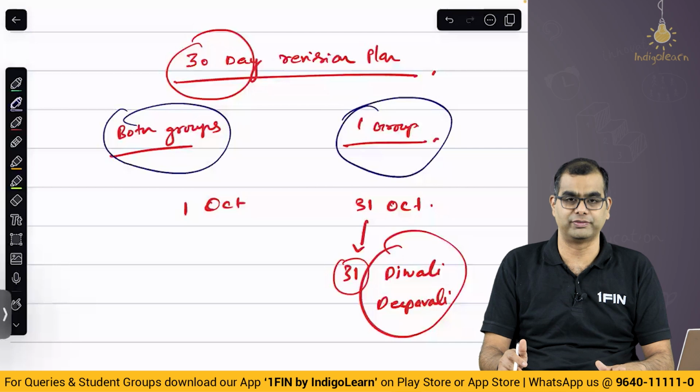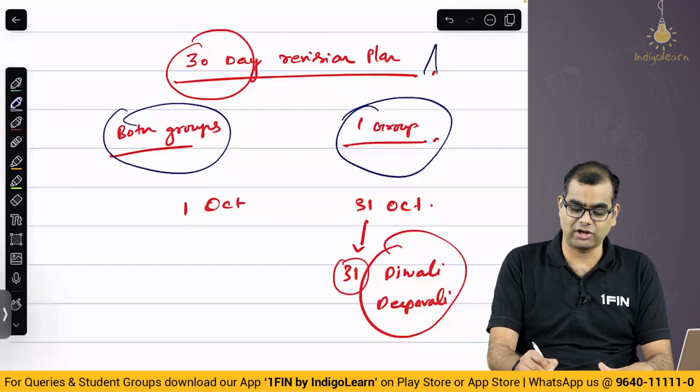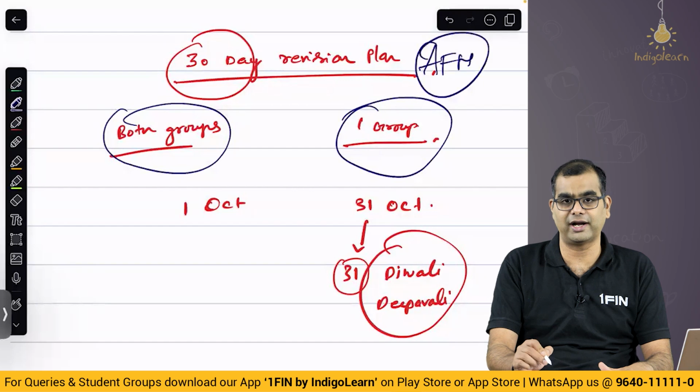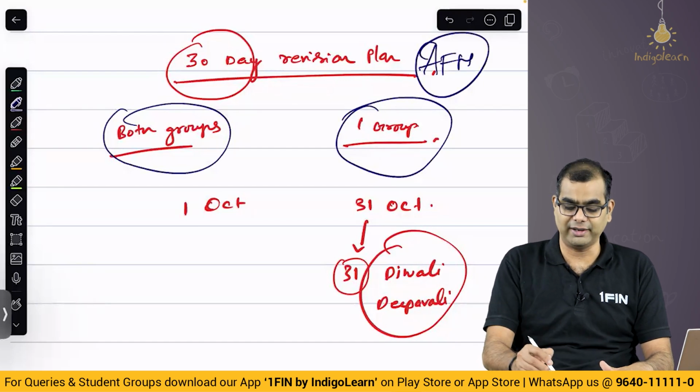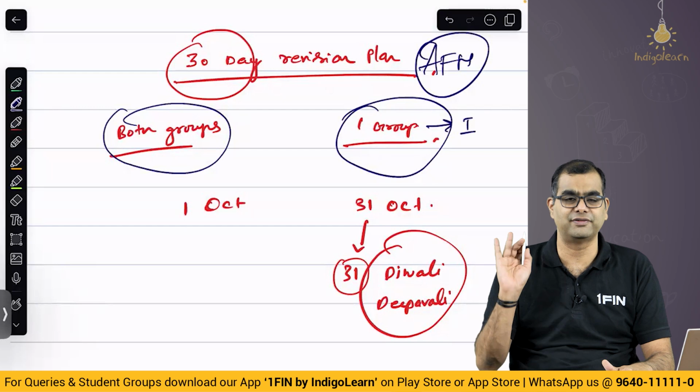If you are writing one group, which is the first group, because I'm going to talk mostly about AFM. Okay, this entire conversation is largely going to be structured around AFM and then other subjects. So I am bothered about group 1. I'm not bothered about group 2. If you're writing both groups, then that's a different story altogether.